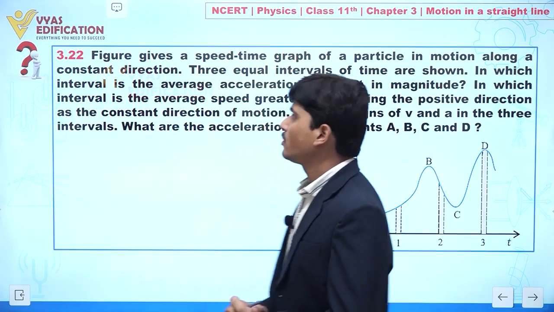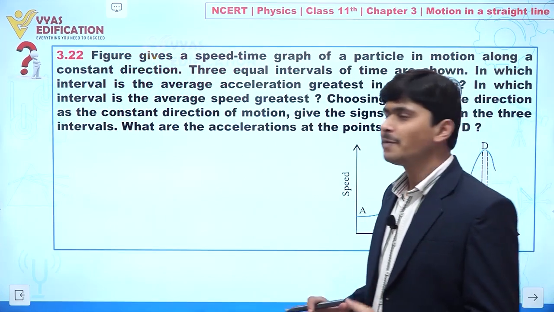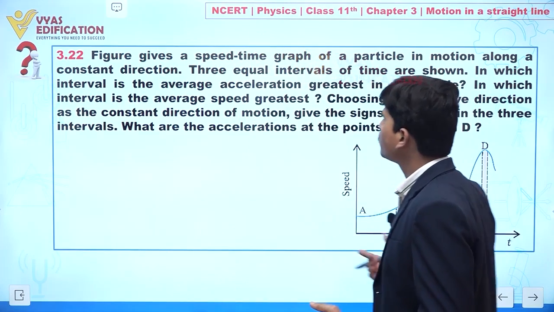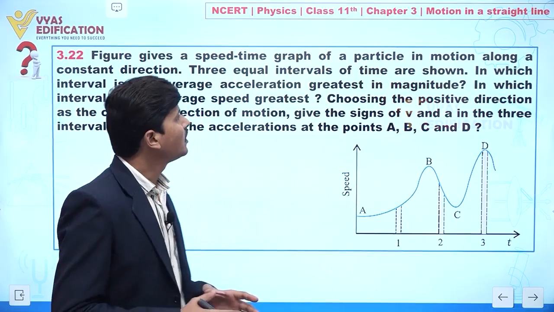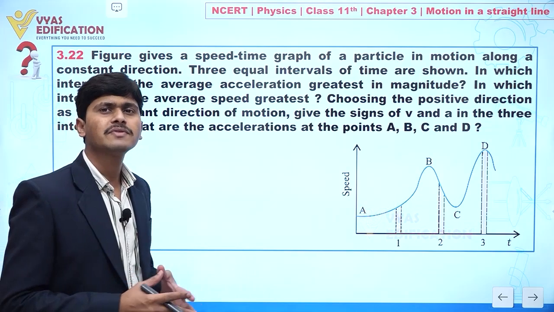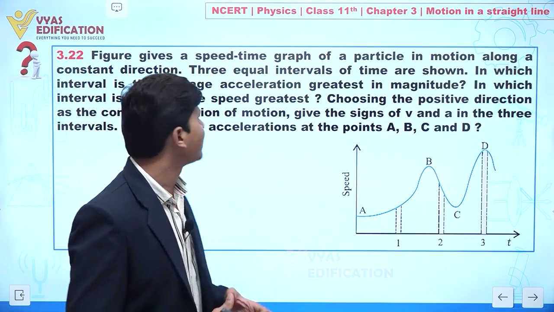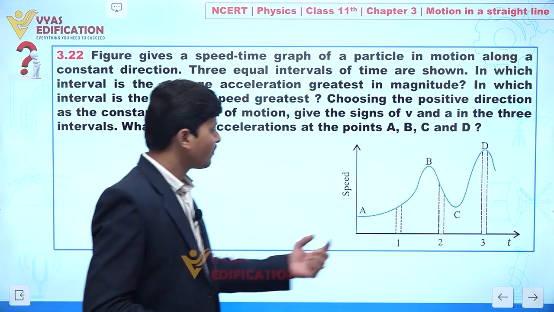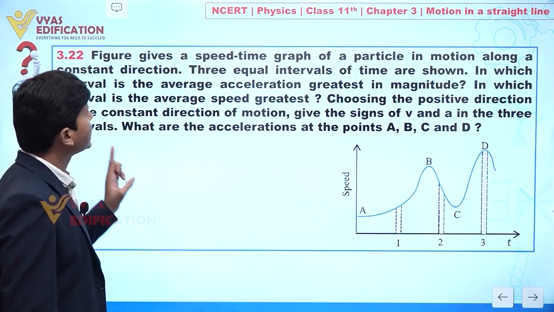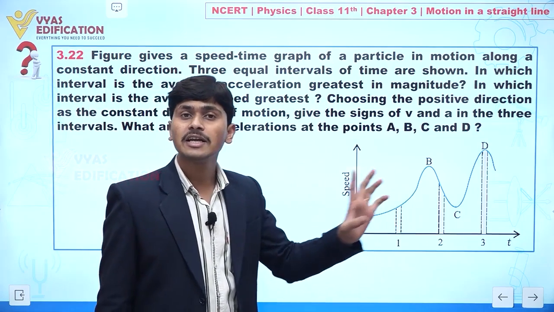Now dear student, we are going to discuss question number 3.22, and in this question a figure is provided to you. This is a speed time graph of a particle moving along a constant direction. It means motion along a straight line. Now 3 equal time intervals are shown to you: 1, 2 and 3. In which interval is the average acceleration greatest in magnitude?